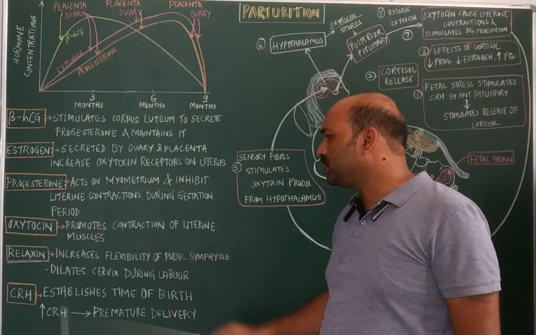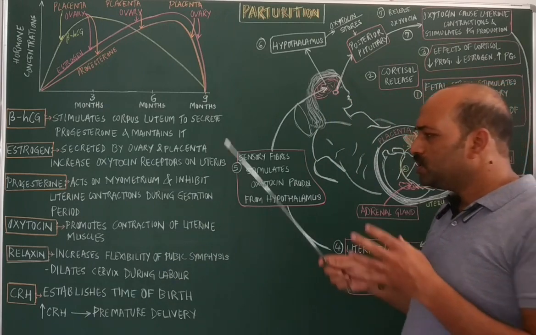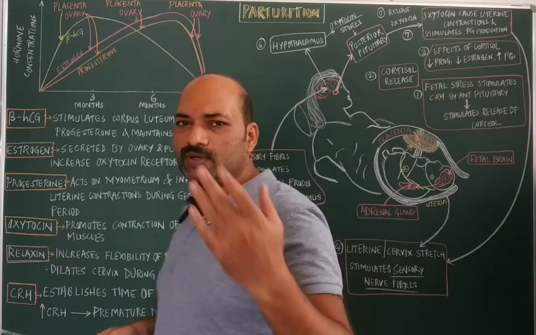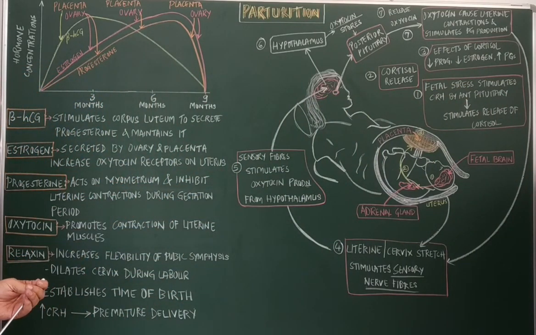And this oxytocin promotes the contraction of uterine muscles. So oxytocin is involved in the uterine contraction, thereby it helps in expelling the fully formed fetus.